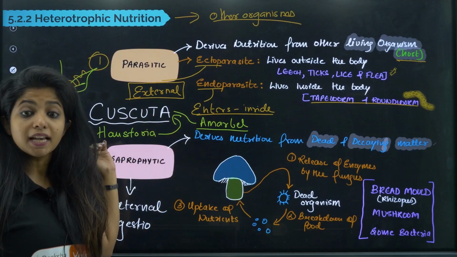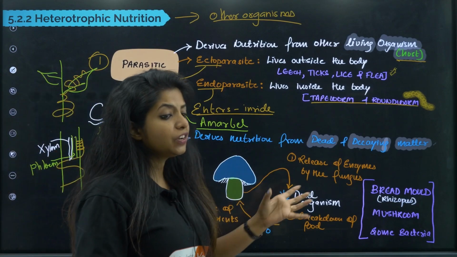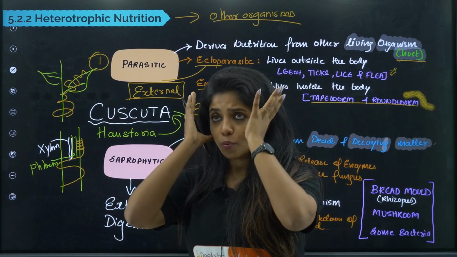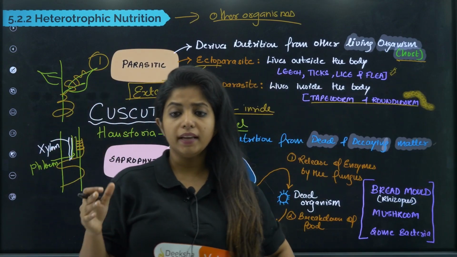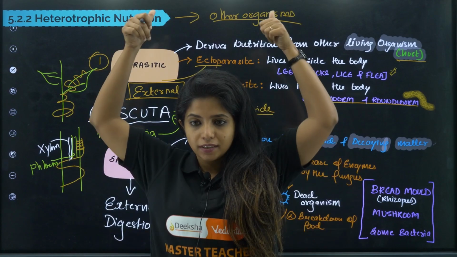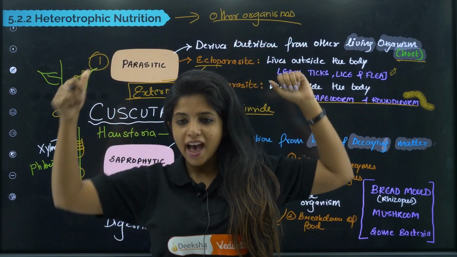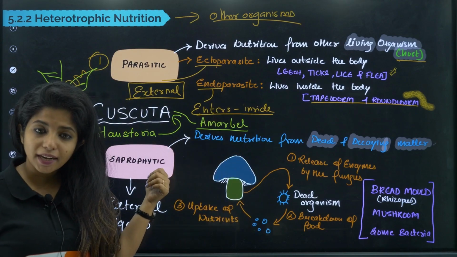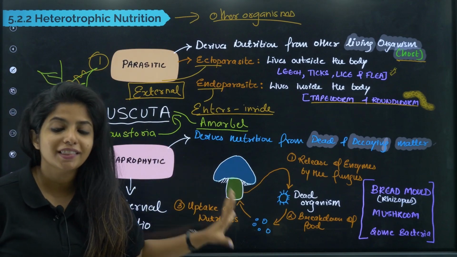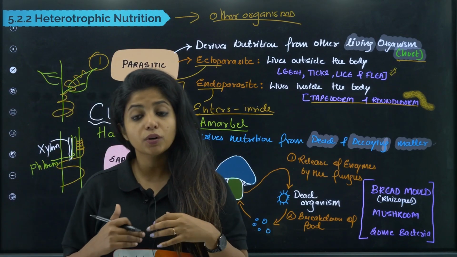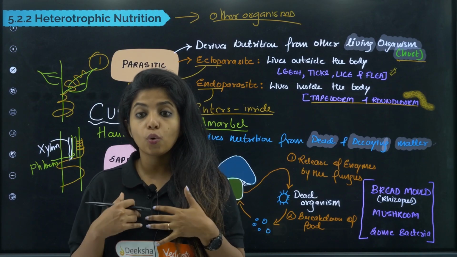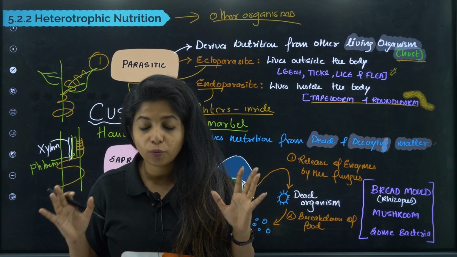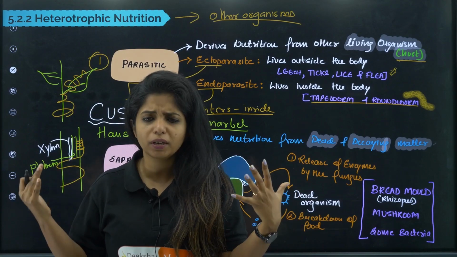Now the next type is saprophytic mode of nutrition, and you call the organisms that show this type of nutrition saprotrophs. Now what is different between them and us? Do you know that we also come in the category of heterotrophic mode of nutrition, and we obviously are not parasitic. So in this category we are not there. What about this category? Are we in there? No, we are not in there also. I'll tell you why. Because these are organisms who basically show external digestion. What do they show, children? External digestion.